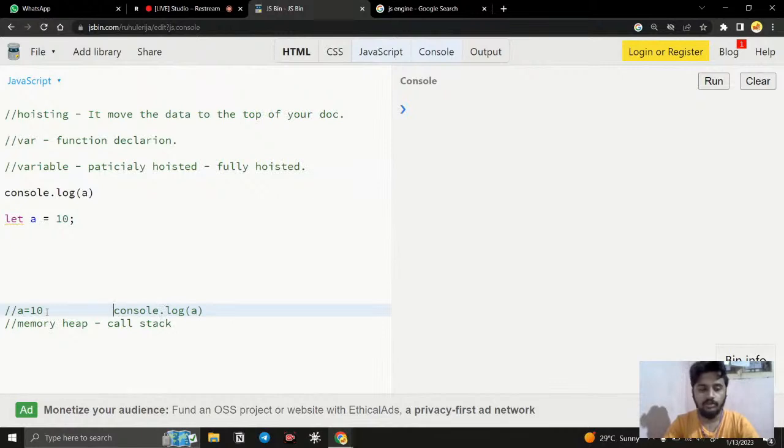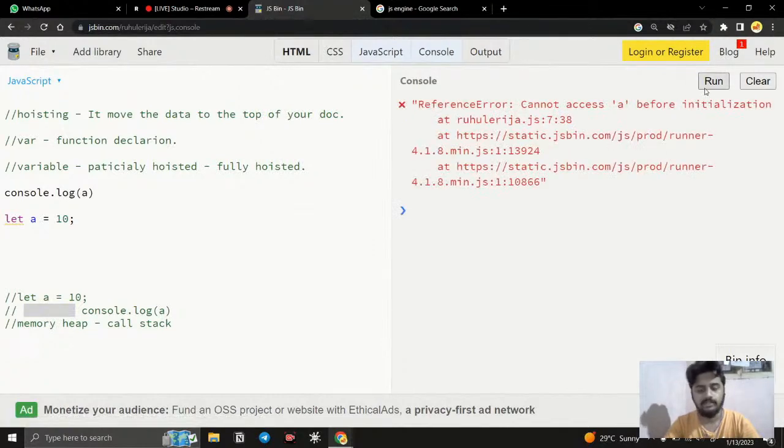So what the call stack will do at the time of JavaScript reading the function, there is nothing in the memory. It just looks in the memory heap for something, and there is nothing. Then what is it going to do? It is going to throw an error. And once that is done, then only this memory is created. So once the function is executed, then only is it created. During the execution of the function, there is nothing in this memory. Okay, let me execute it and it will make sense, right?